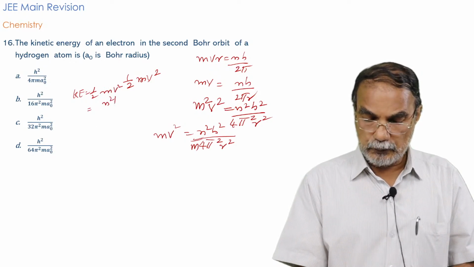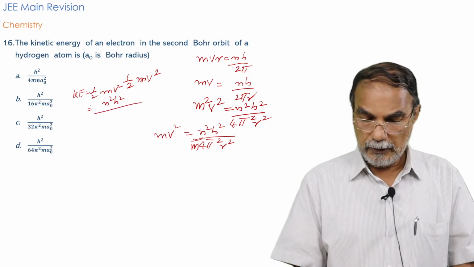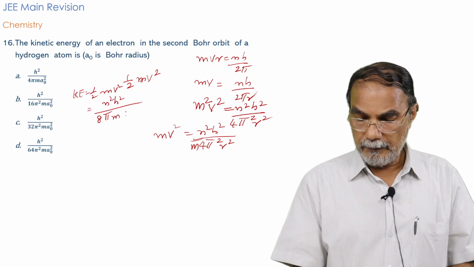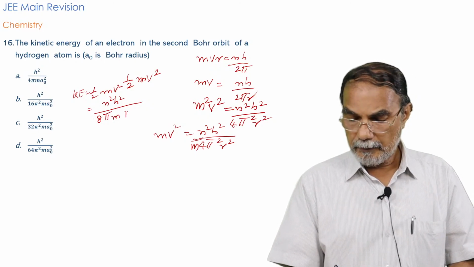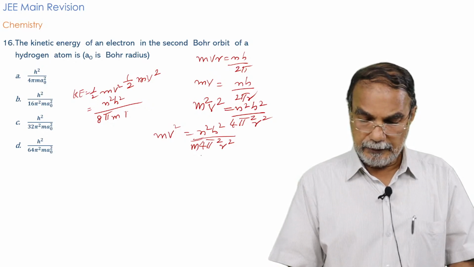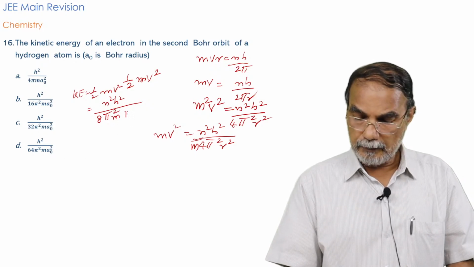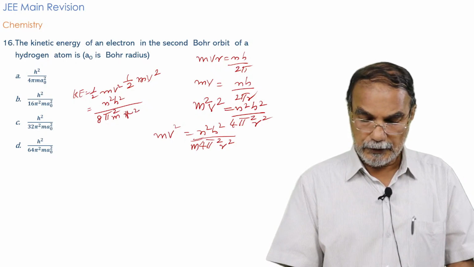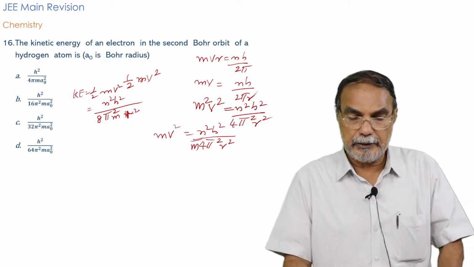That is n square h square divided by 2 into 4, that is 8 pi square m r square. So that's the expression for kinetic energy.